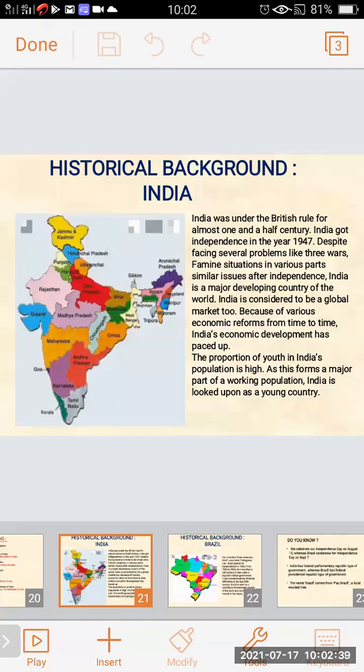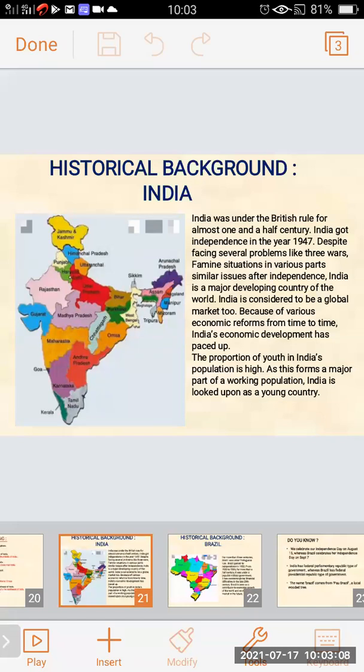The Britishers were ruling India for almost 1.5 centuries. India got independence in the year 1947. We all know this.